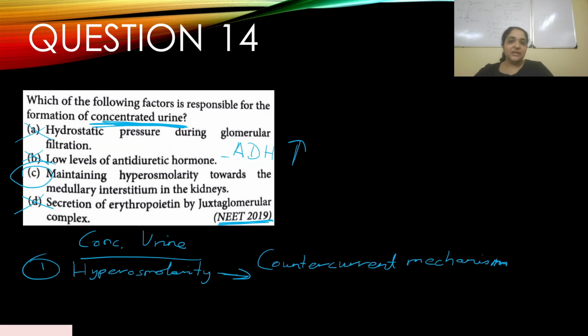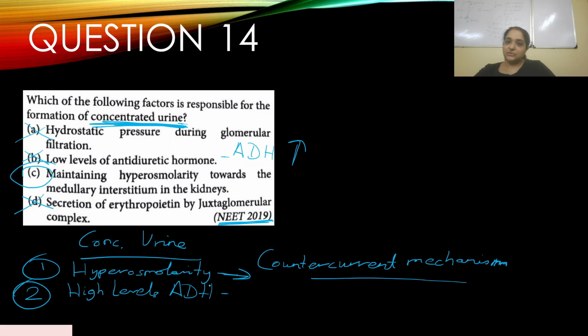This electrolyte movement of the ascending limb of loop of Henle creates a very hyperosmotic environment for reabsorption of water. So that is how concentrated urine is formed. This is one of the ways. Second way is high levels of ADH. Now, ADH is a hormone that is secreted by the posterior pituitary gland.